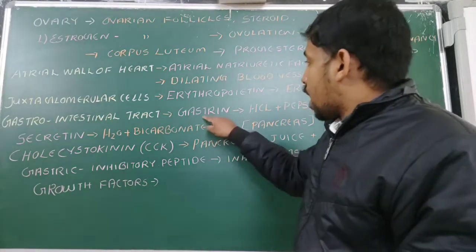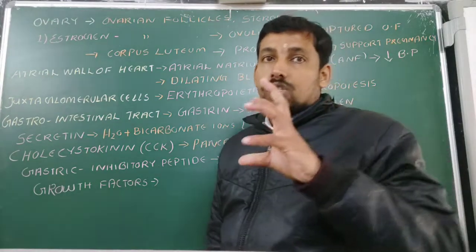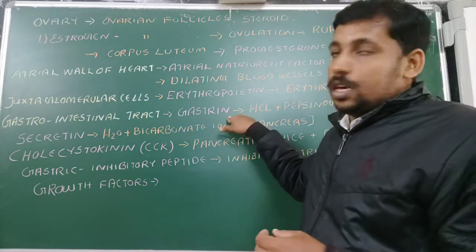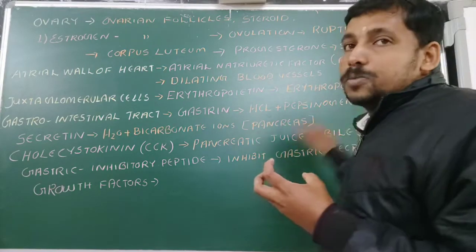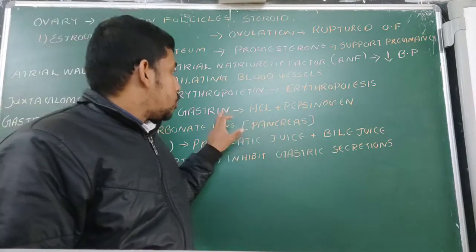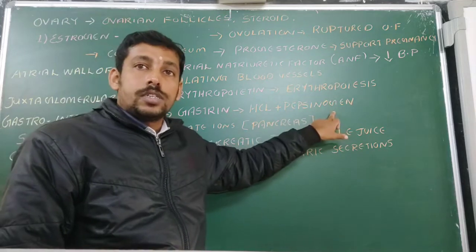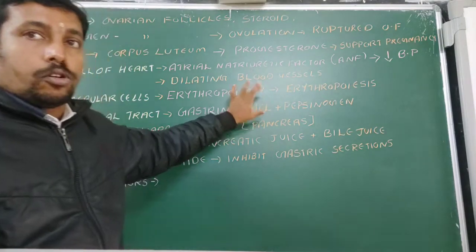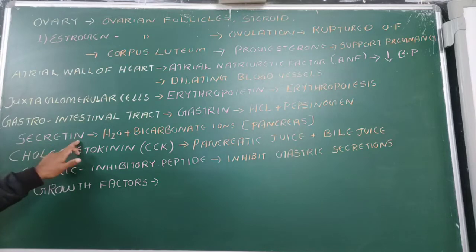For example, the gastrin is produced by the walls of the gastric area, that is the stomach. It is very important for the maintenance of the HCl and the formation of the pepsinogen enzyme. It will stimulate the gastric walls to secrete pepsinogen enzyme. Then the maintenance of HCl is also a very important function of what? Gastrin.